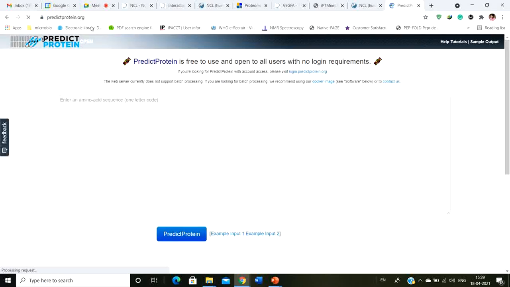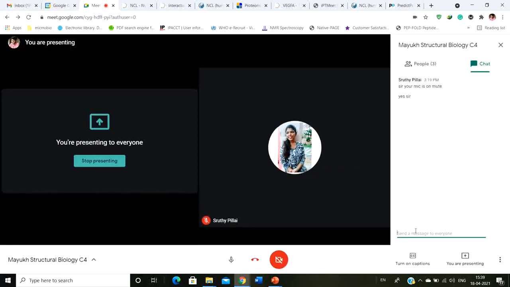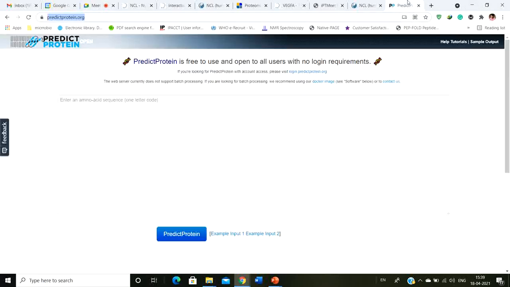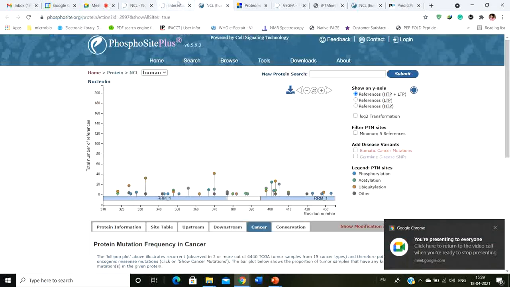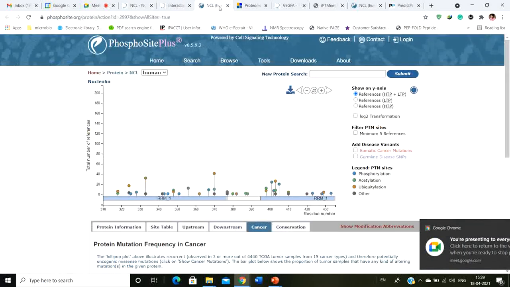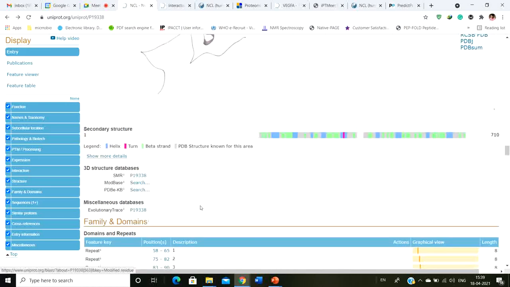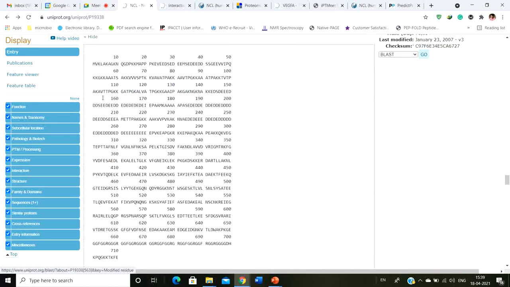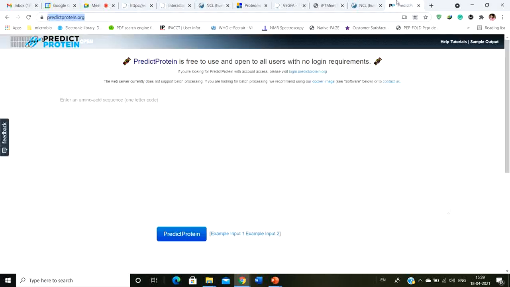So PredictProtein is one such database, not a database, it's a server, that can help you to predict the structure, nature and everything about a particular protein.